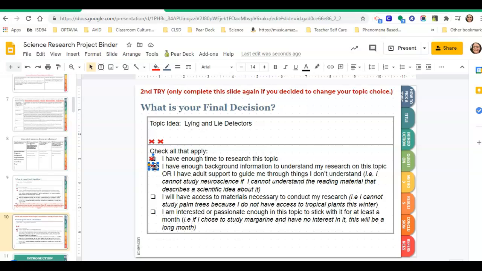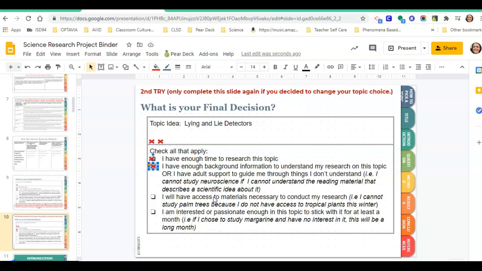This one might be tricky again. So I don't know, like, do I need a lie detector? Because if I need a lie detector test to do anything with this, I feel like I might not be able to do it. So I'm actually going to stop for a minute and I'm going to go check in with my teacher to see if my teacher thinks that I would be able to do this one.